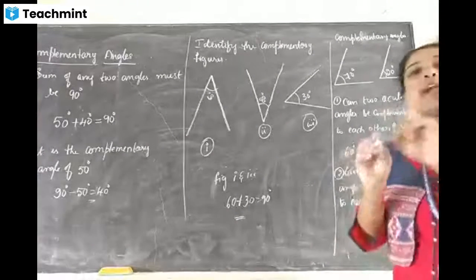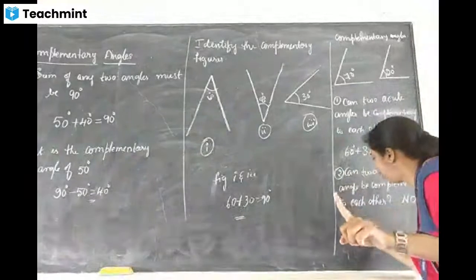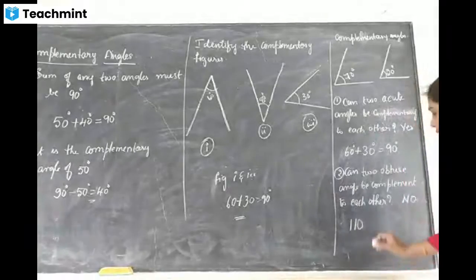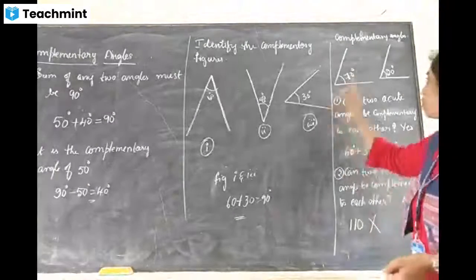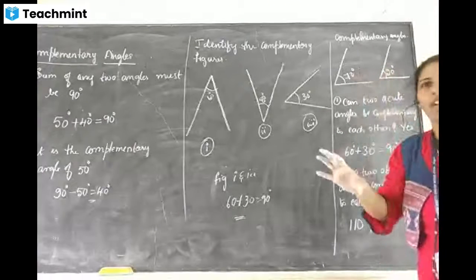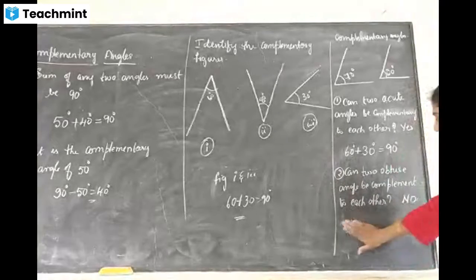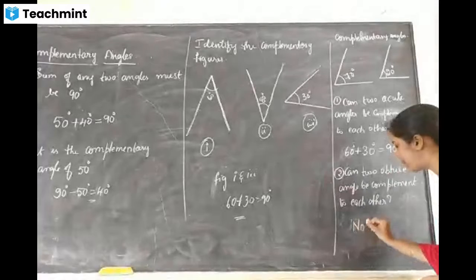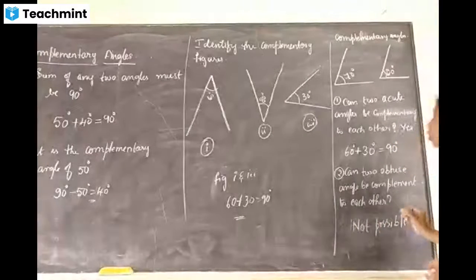Suppose I'm taking one obtuse angle, 110. Obtuse means more than 90. So it is not possible, because our condition for complementary angles is that the sum of these two must be only 90, not more than 90. So this is not possible. I will write here, not possible. Okay, now one more question is there.